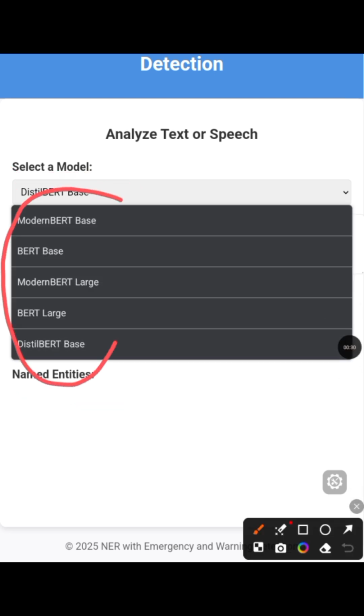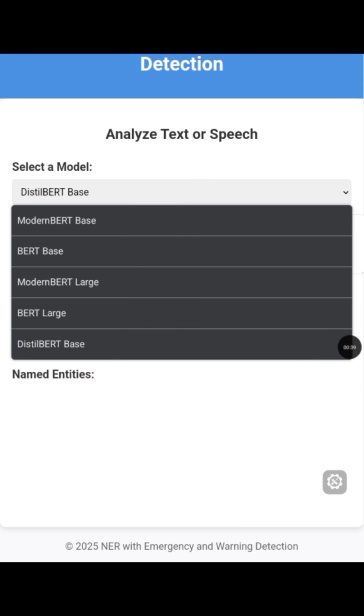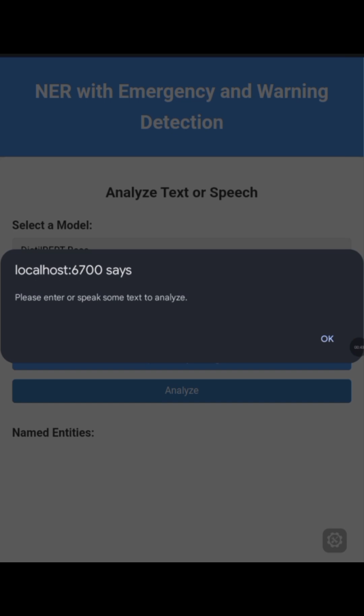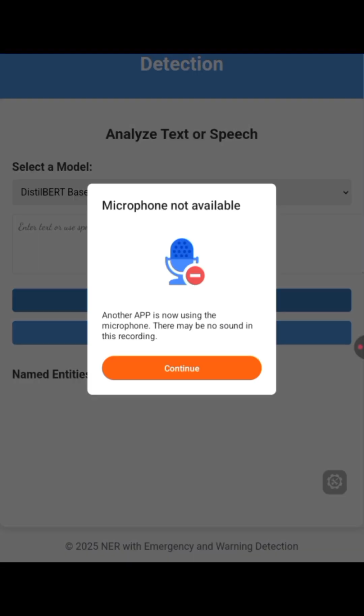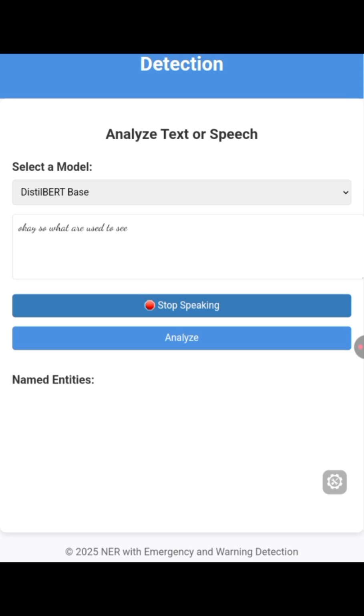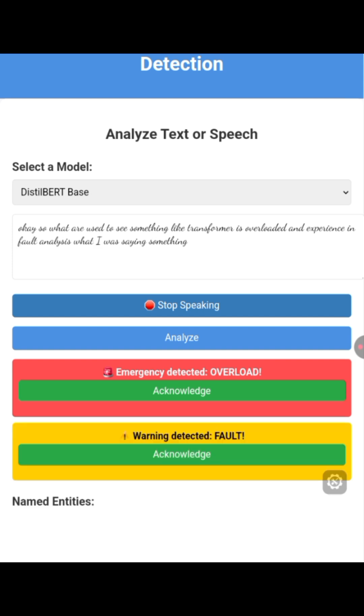So these are the models: ModernBERT base, BERT base, ModernBERT large, BERT large, DistilBERT base. These are pre-trained models in machine learning. So let's use the DistilBERT base, and now it's time to record. If you speak into the microphone, I'll say something. These are not actual words with meaning, but sentences which have some analysis, which have some error.